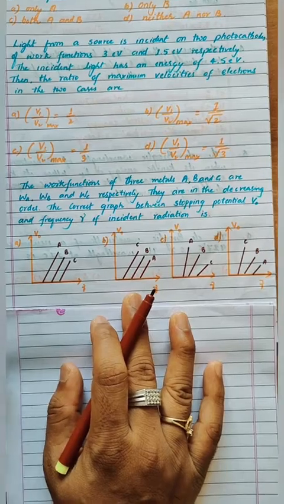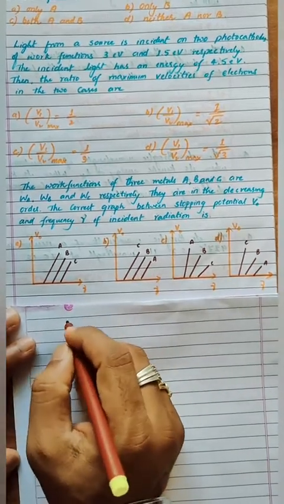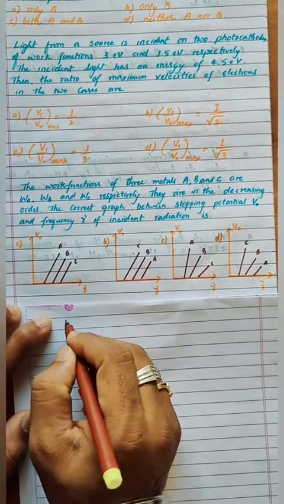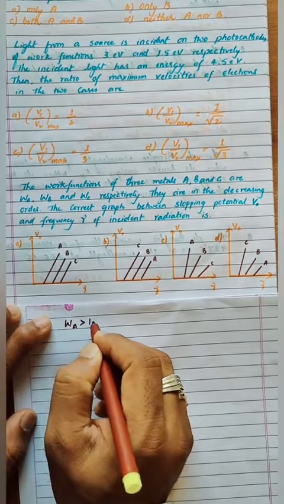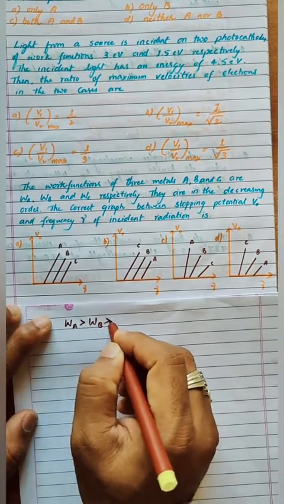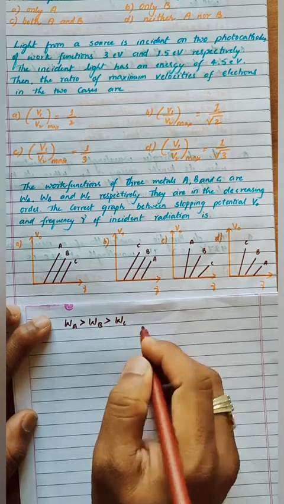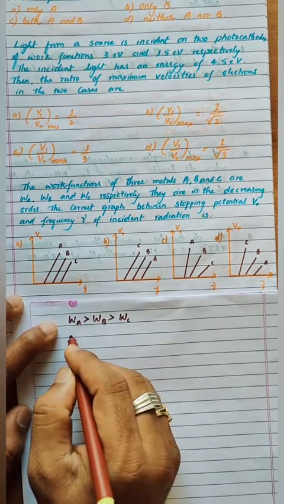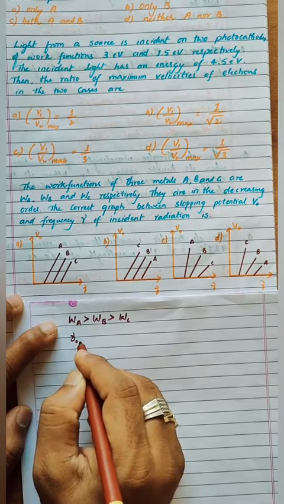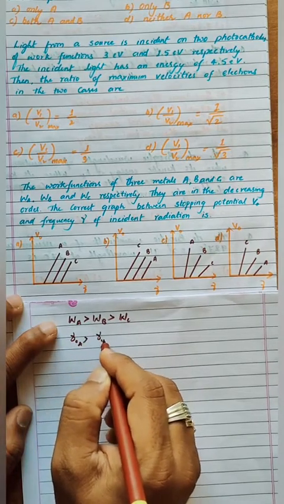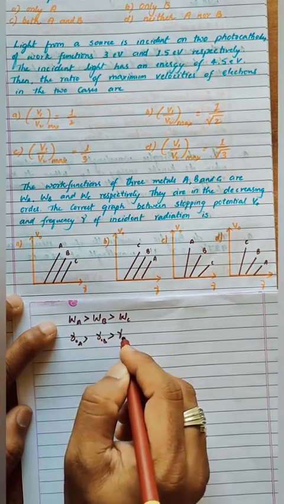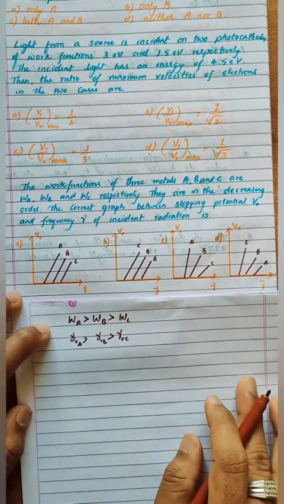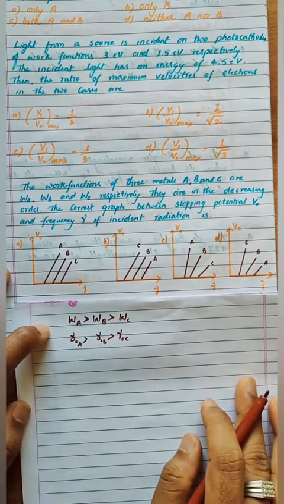And since the work function WA is greater than work function WB and which is again greater than WC, we can say that nu naught A is greater than nu naught B greater than nu naught C. Then which is the correct answer then? Look at this.